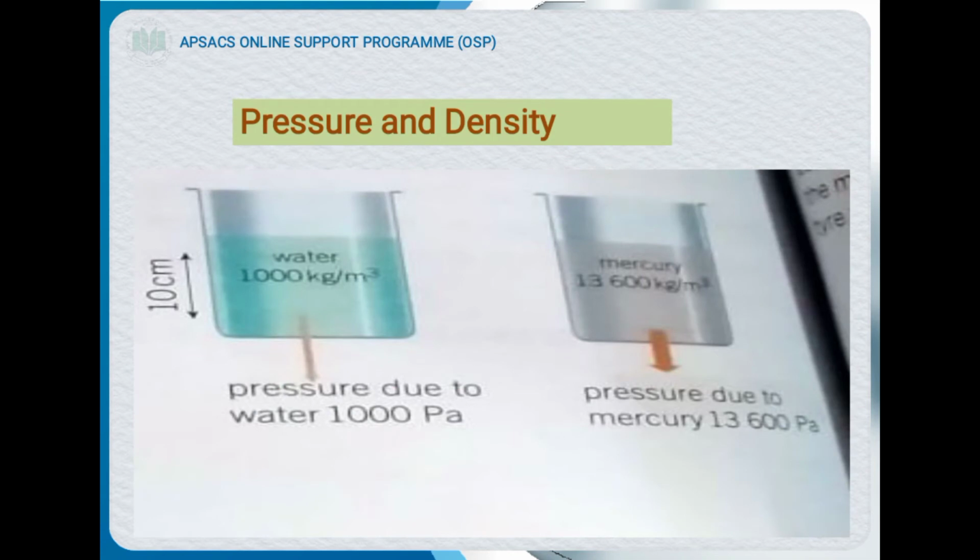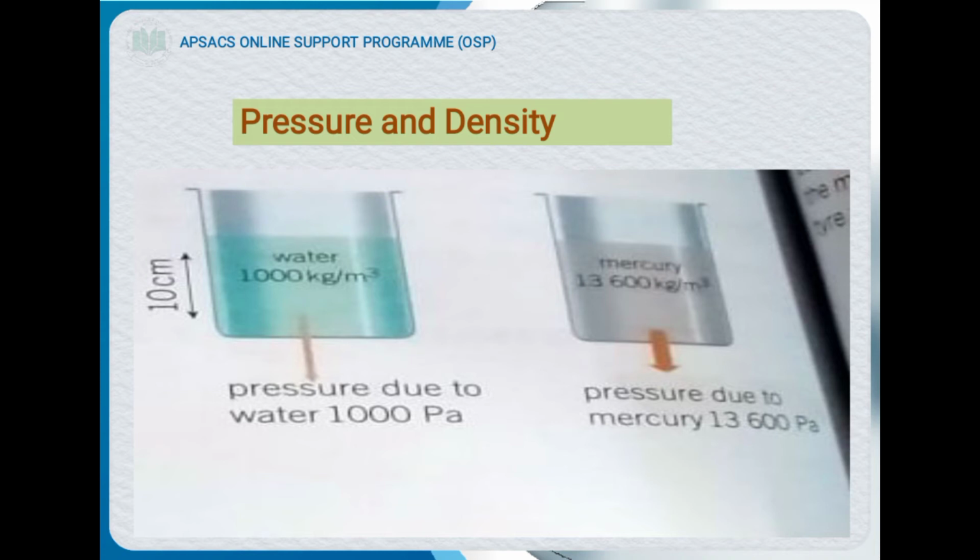We can see in this diagram, also included in your textbook, that we have two containers. This container contains water of 1000 kg per cubic metre. The pressure due to water is 1000 Pascal.